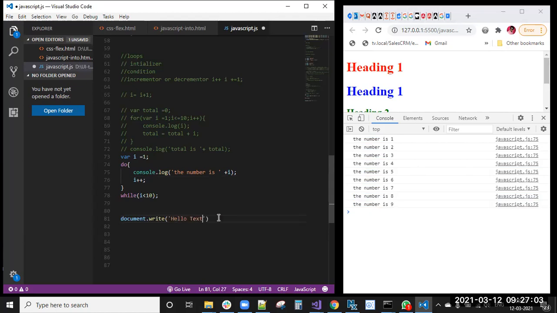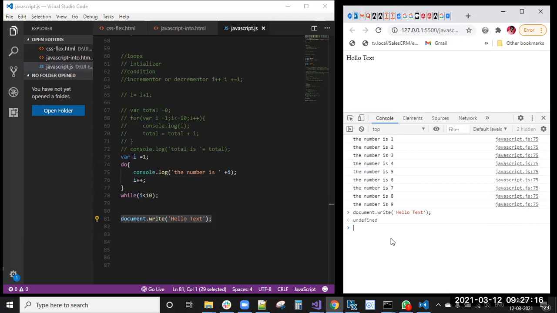Now if you do this, you can see document dot write. Or you can try it in the console actually. Document dot write hello text. Already that HTML is there, right? That is overridden with this document dot write. Sometimes we need to use document dot write also. That document is replaced with this hello text.